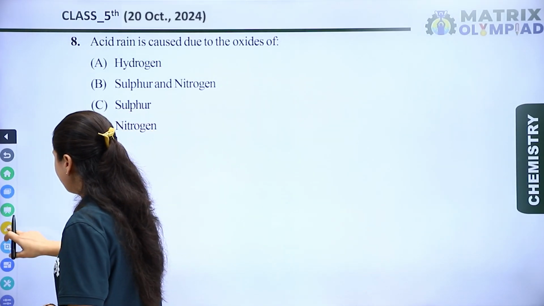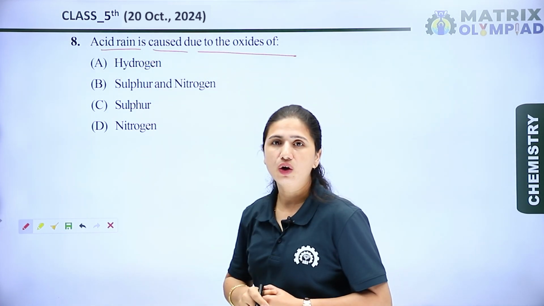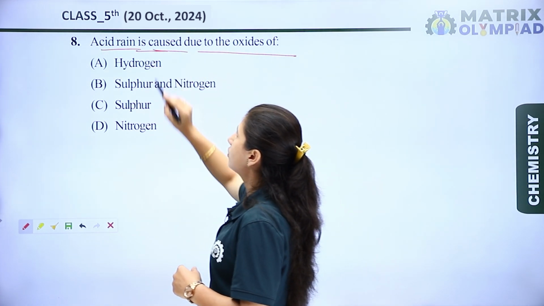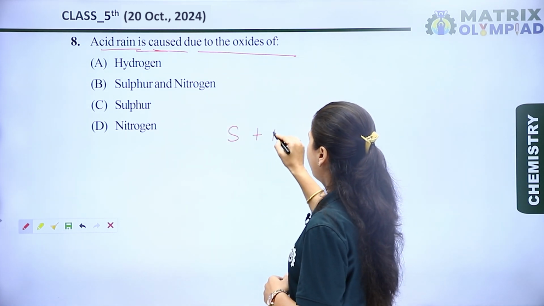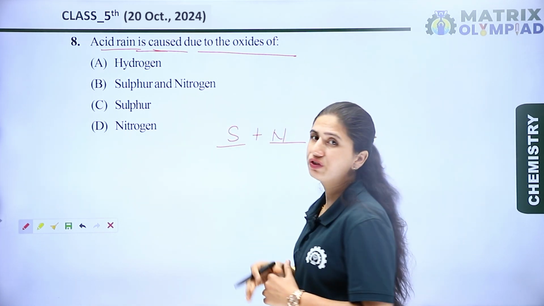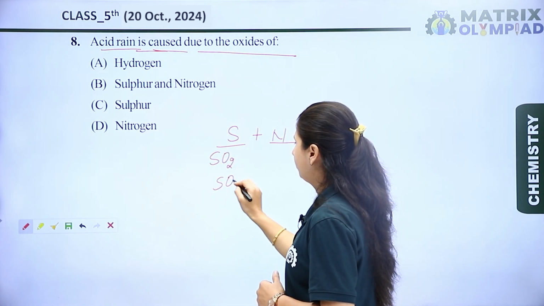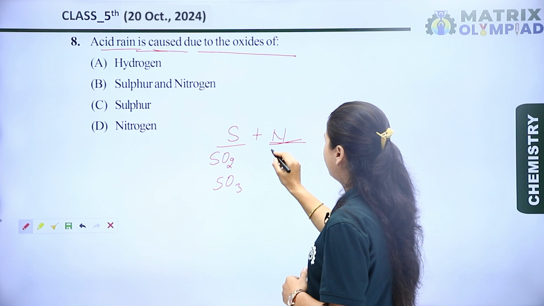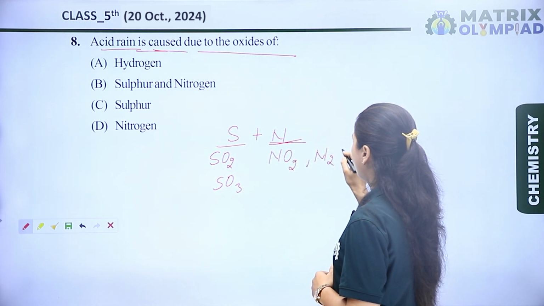So the question is, acid rain is caused due to the oxides of. Basically, acid rain is caused by the oxides of sulfur and nitrogen. The different oxides of sulfur like sulfur dioxide, sulfur trioxide. If you're talking about nitrogen, then the different oxides of nitrogen like nitrogen dioxide, nitric oxide.